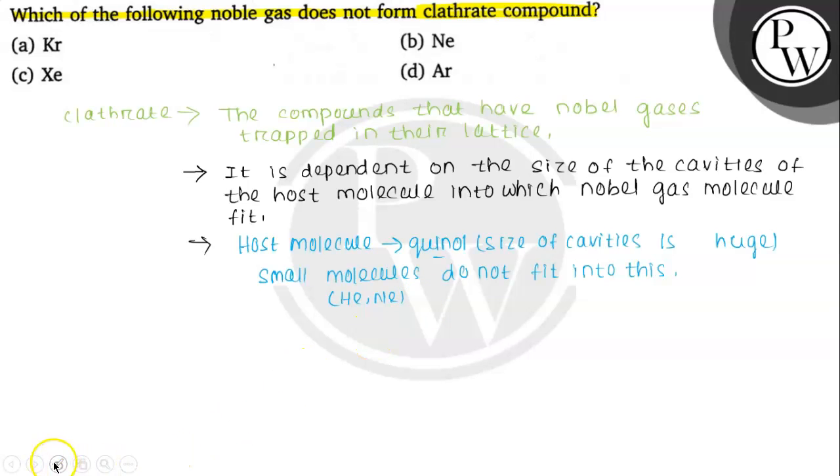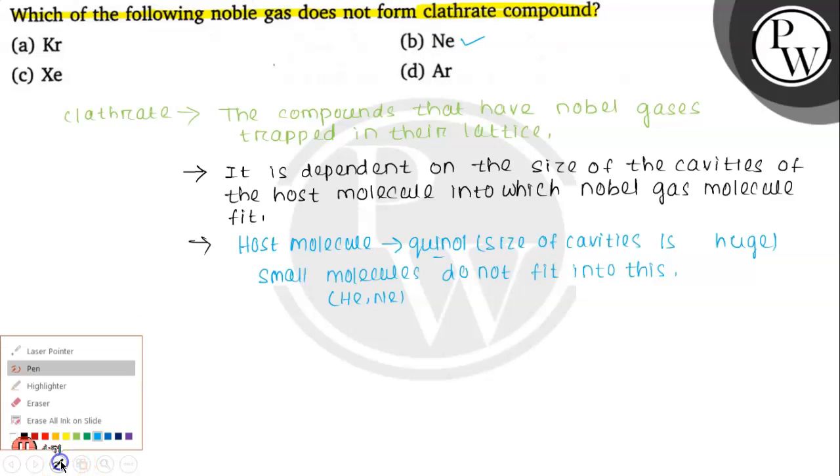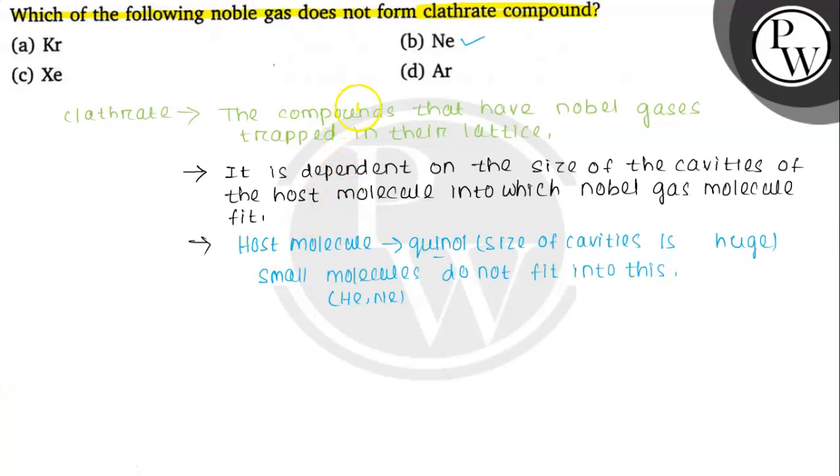Now if you see the options, there are krypton, neon, xenon and argon. Among these options, neon has a very small size and it is a small molecule, and it does not fit into the cavities of the quinol. That means it does not form clathrate compound. So option B is the correct answer: neon does not form clathrate compound.